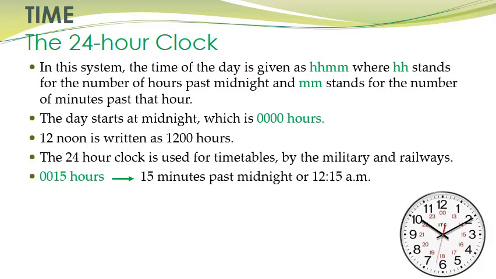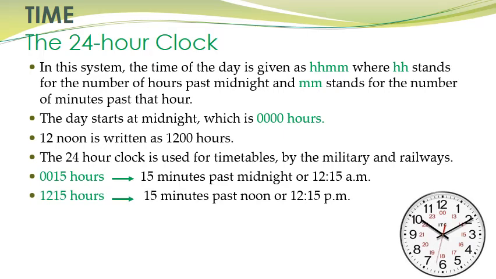0015 hours in the 24-hour clock means 15 minutes past midnight. Why? Because you know that 12 midnight is written as 0000 hours. So if it is 0015 hours, it means 15 minutes past midnight, or in the 12-hour clock it will be written as 12:15 am.